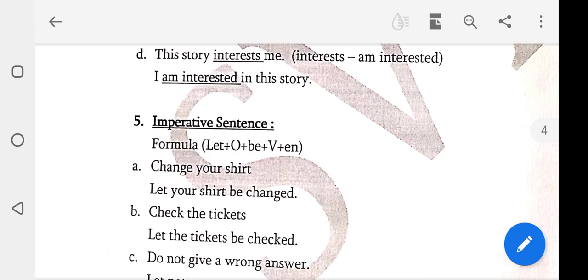Imperative sentence. First of all, you have to learn the formula, students: let plus subject plus be plus verb 3.